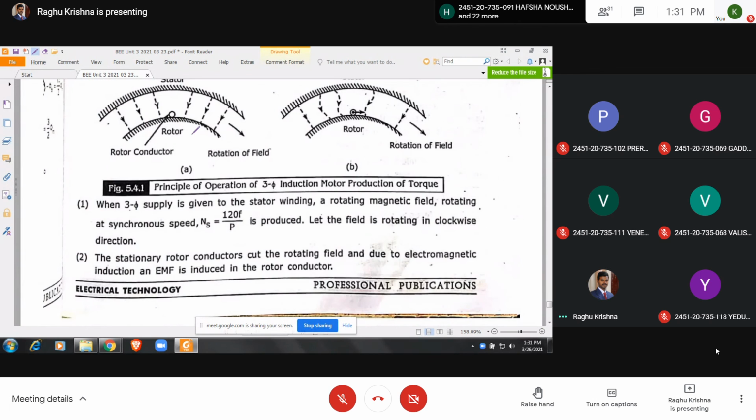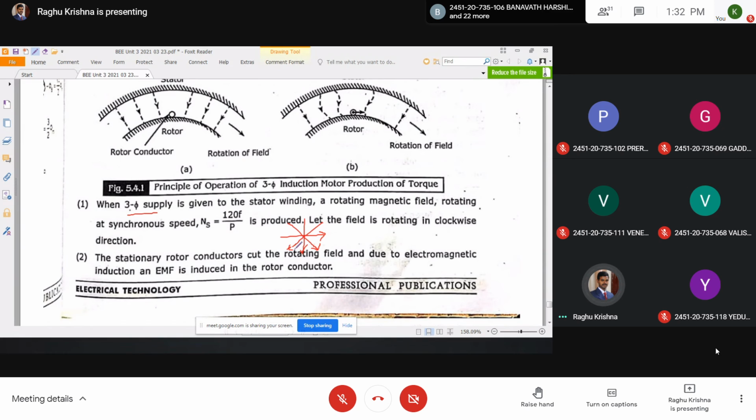See here, very important one. All of you listen. First point: when three-phase supply is given to the stator winding, a rotating magnetic field rotating at synchronous speed is produced. What is meant by a rotating magnetic field? It will be rotating. If this is the direction of the magnetic field at one instant, after some time this will be the direction, and then this will be the direction.